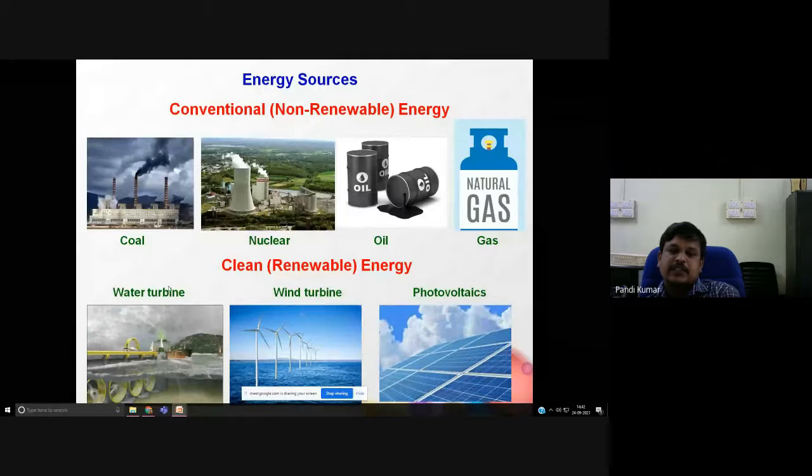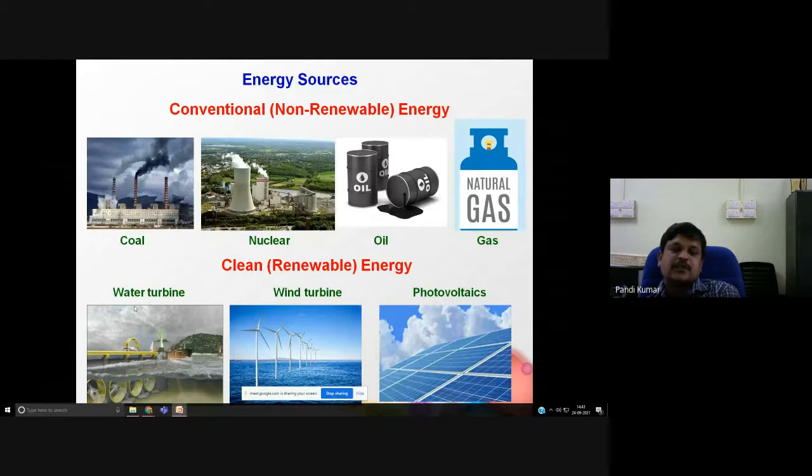The renewable energy sources, I have given a few examples, especially water turbine, wind turbine, and photovoltaics. Wherever you have water flow, there you can install a water turbine.